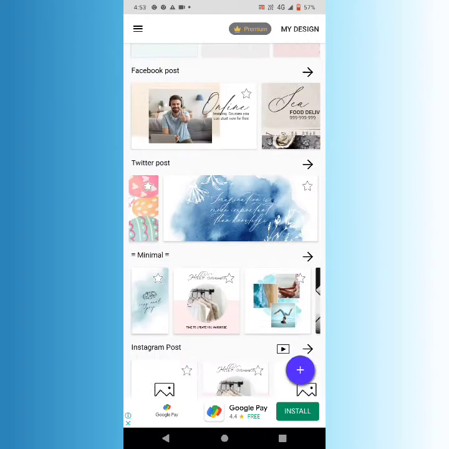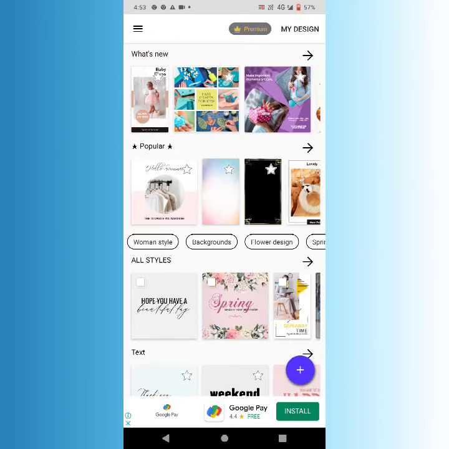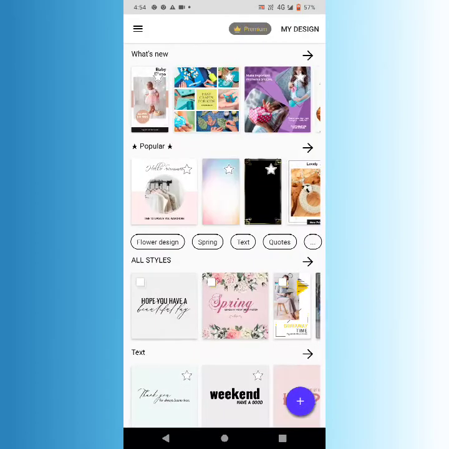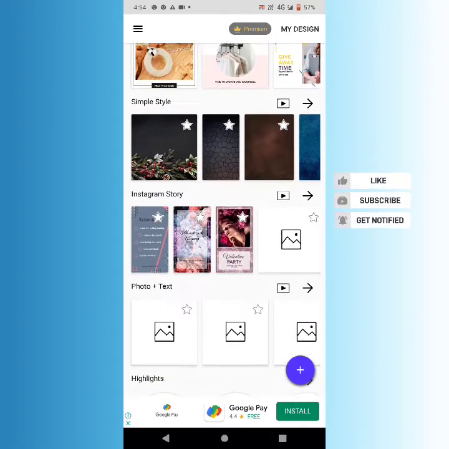So here you can see that various options are given for selecting any theme, like women style, background, floral design, spring, text, quotes, and there are a number of varieties over here so that you can make the templates according to your requirement. And here also you can see that various designs are there.